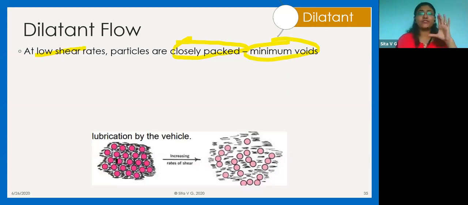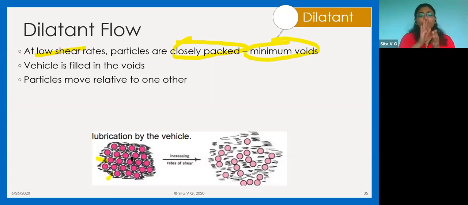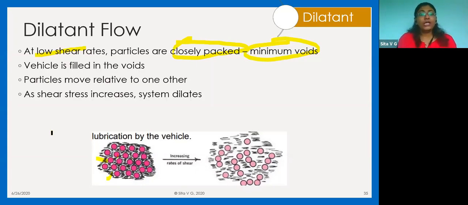Liquid means suppose if we are talking about a 50% concentrated suspension, तो ये जो particles हैं, are particles of the suspended material, and the intermittent जो liquid है, these liquids are nothing but the vehicle. So these vehicles are filled in the voids, and the movement is easy for them because there is a lubrication.